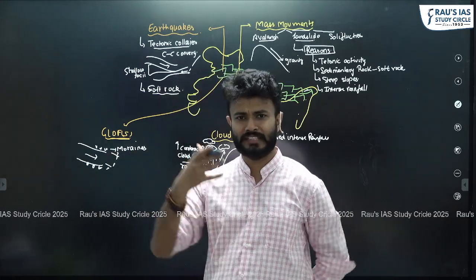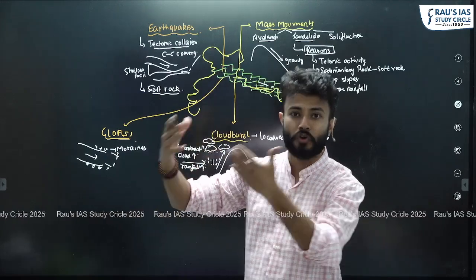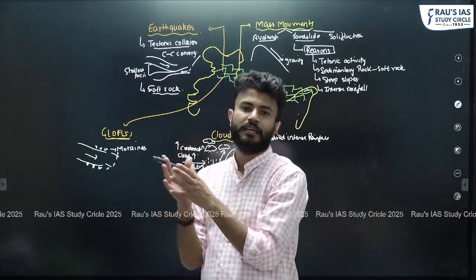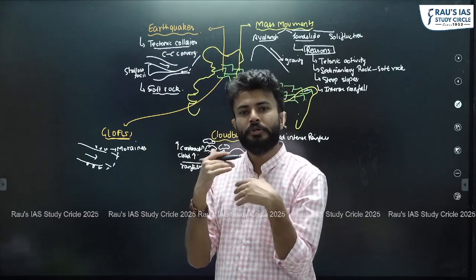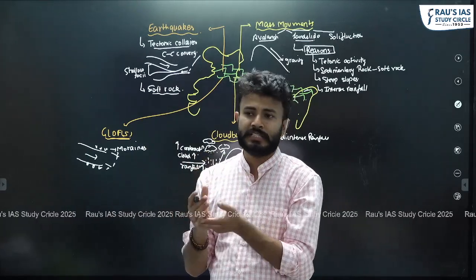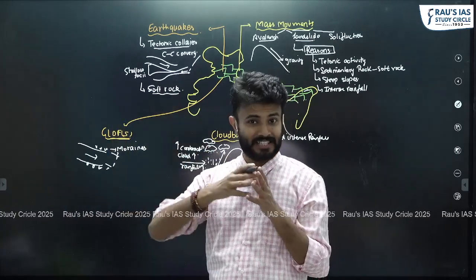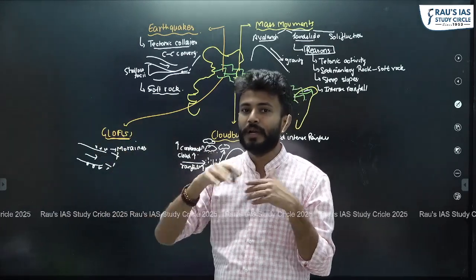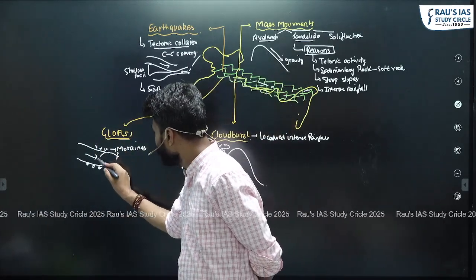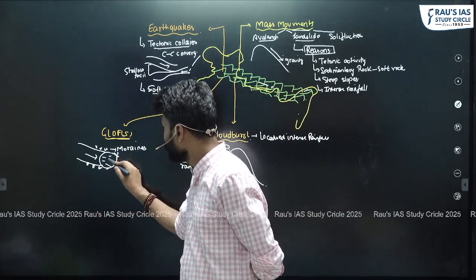Let's assume that these deposits have made a temporary wall and it blocked the path of the glacier. And during summers or because of climate change, the glacier melts, the glacier recedes. When the glacier melts, then in this particular section, you will be left with what?